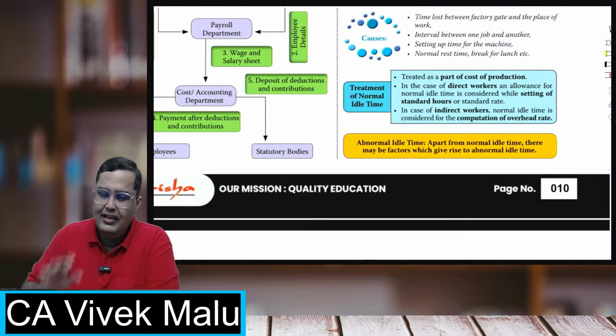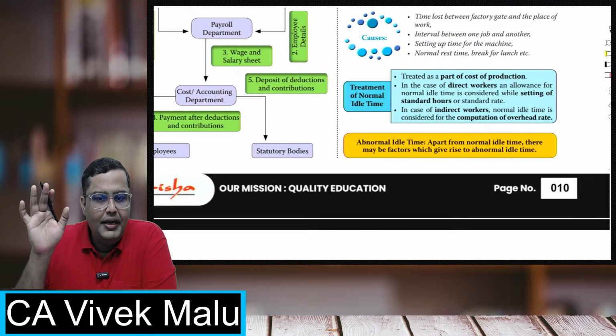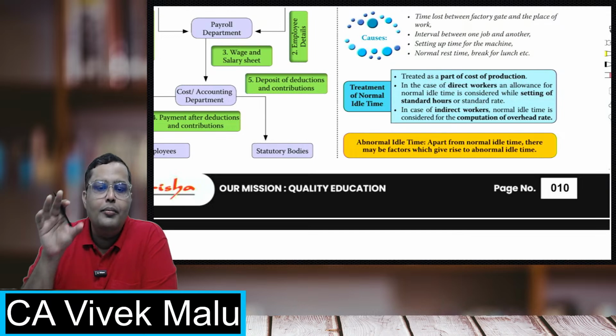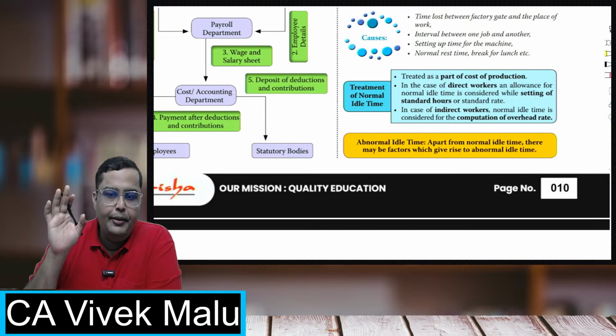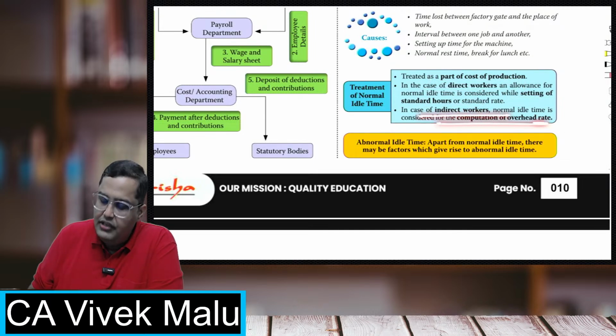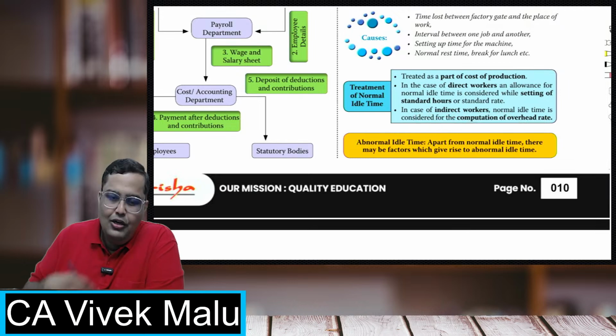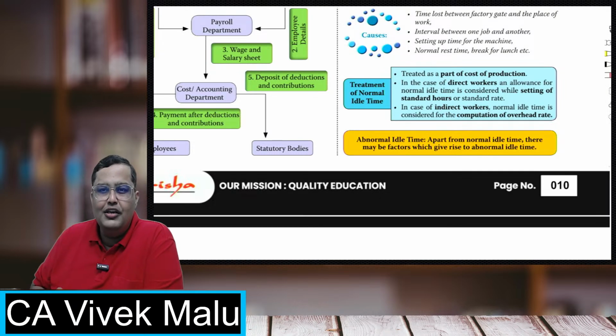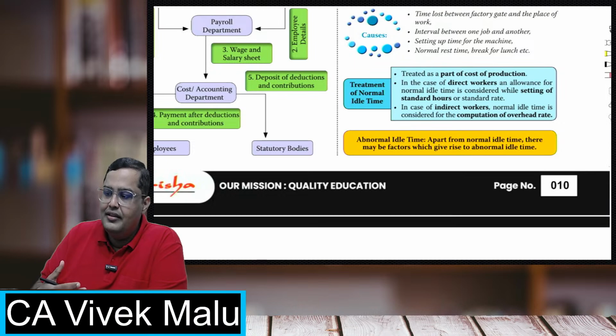In those cases, abnormal idle time will always go to the costing P&L, and normal idle time will be treated as a cost of production, and it will be included in the normal hour rate only. It will be included in the rate per hour only. There are two kinds of workers. For direct workers, the normal idle time will be included in the rate per hour. For indirect workers, it will go to the overheads. For indirect workers like security guards and cleaners, their salary always goes to the overheads only.